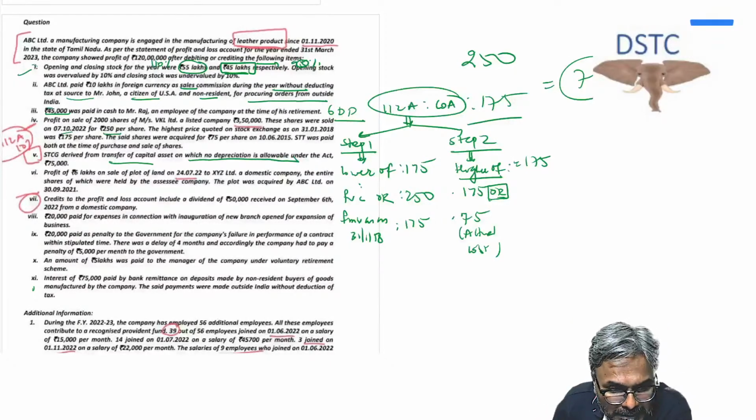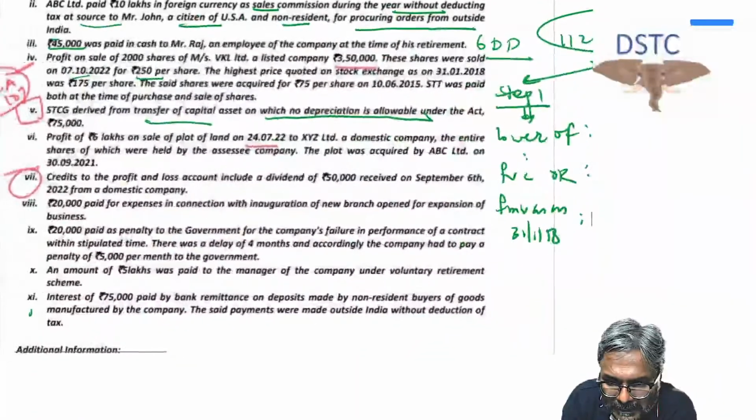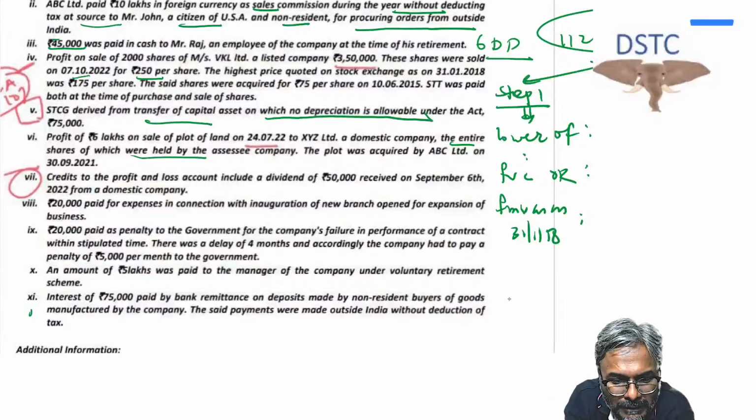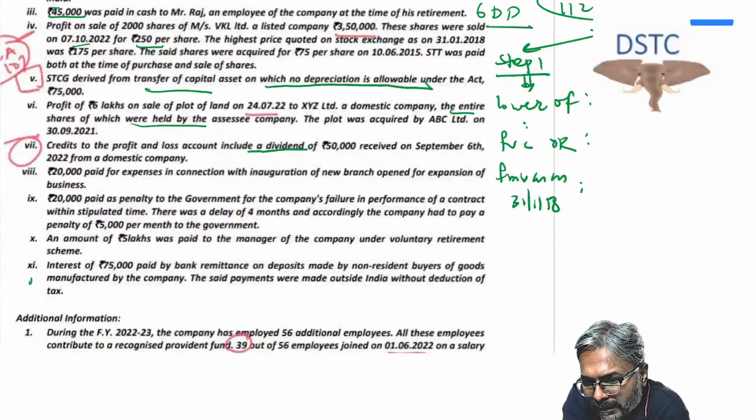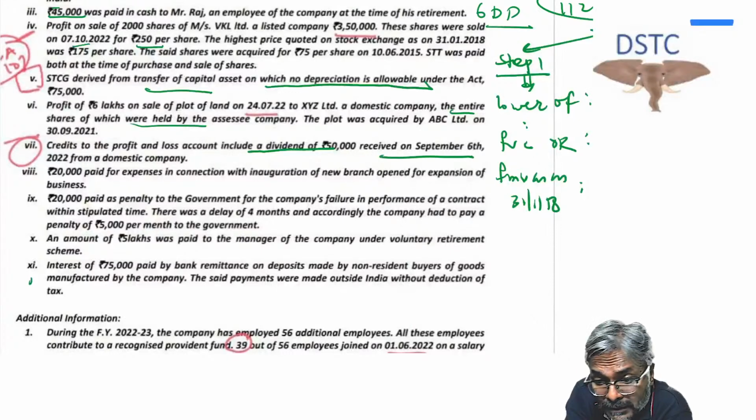Now point number 6, profit of rupees 6 lakhs on the sale of plot of land to XYZ Limited, a domestic company, the entire shares of which are held by the SSC 47, not a taxable transfer. Credit to the profit and loss account includes a dividend of 50,000 received on 6 September from a domestic company, subject to ATM deduction.